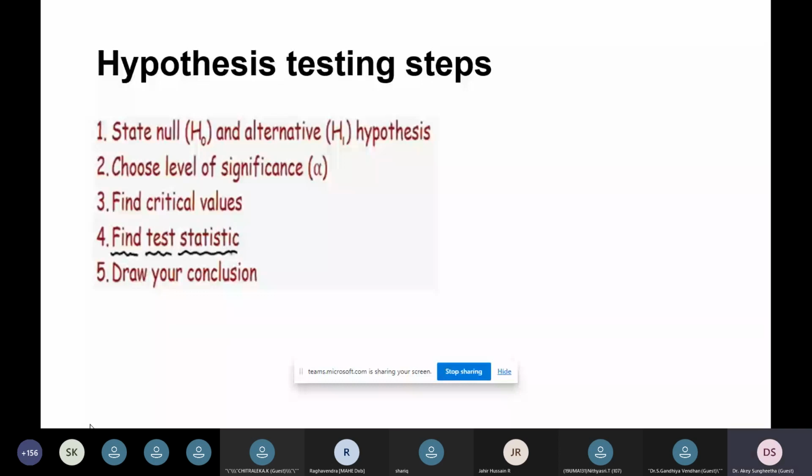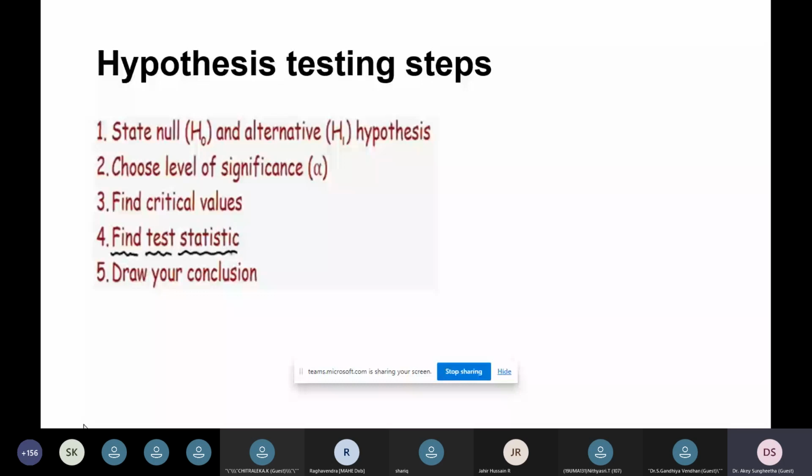Next I want to show you hypothesis testing. Apart from probability distribution, we have many different types of probability distributions. Based on the probability distribution, we can extract some information and find the probability of the outcome or result from the financial account. Apart from this, how do we finalize the hypothesis testing? I've just mentioned the steps here, whether we have to state the hypothesis as null or alternative.